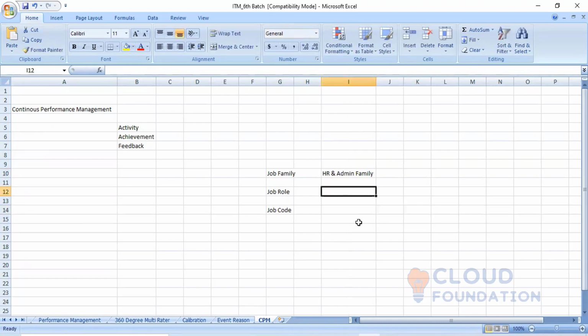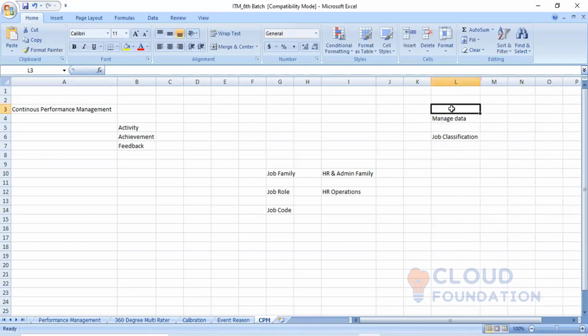After that, I will create a role. Suppose I create a role as HR operations, and there will be some job code. Where is this job code coming from? This job code is coming from the job classification, which we create in manage data in Employee Central.